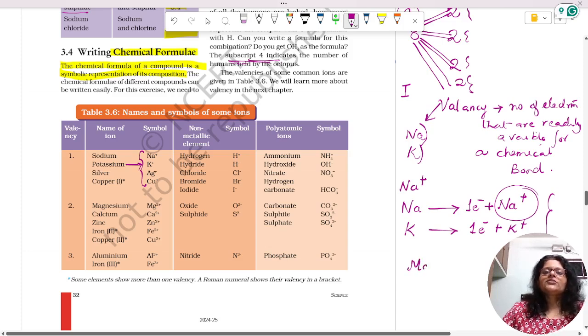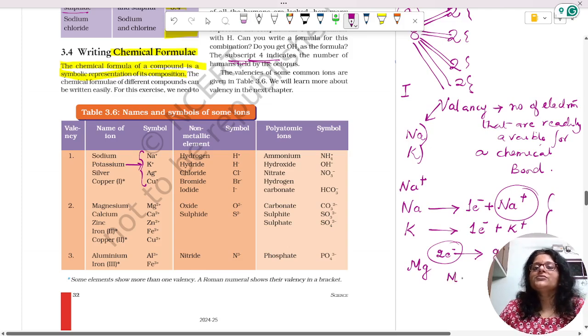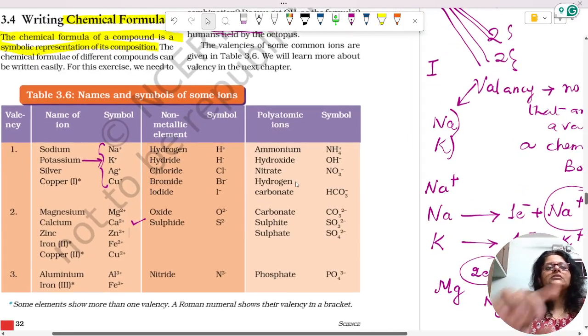What about magnesium? Magnesium belongs to the second group of the periodic table and it has two electrons in its outermost shell to give out. So it gives out two electrons to form Mg2+. Calcium also gives out two electrons to form Ca2+.